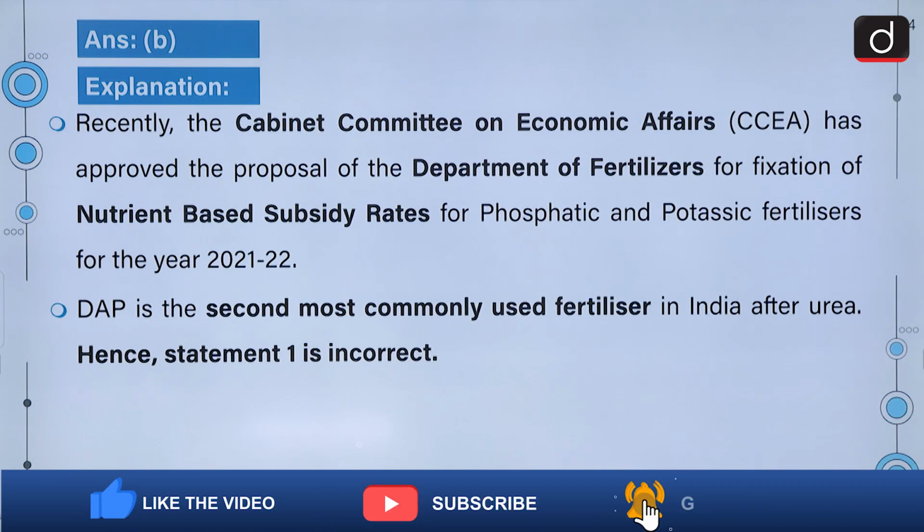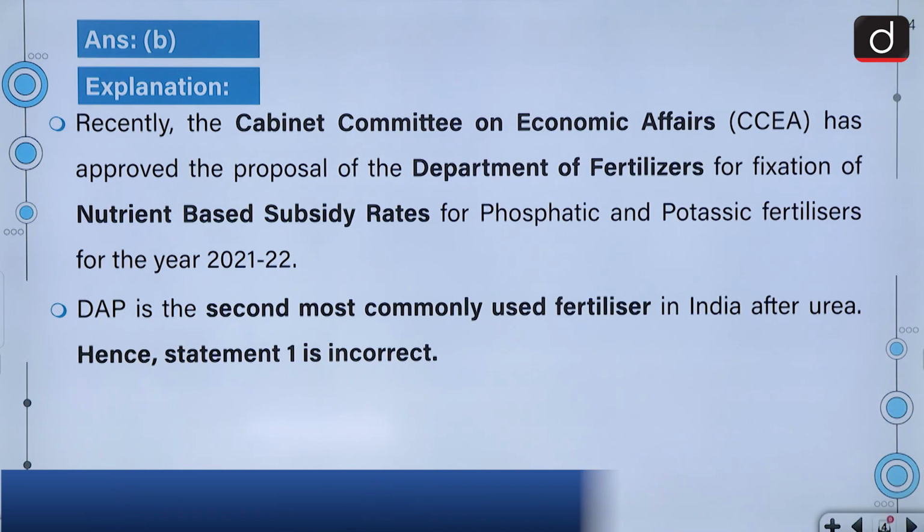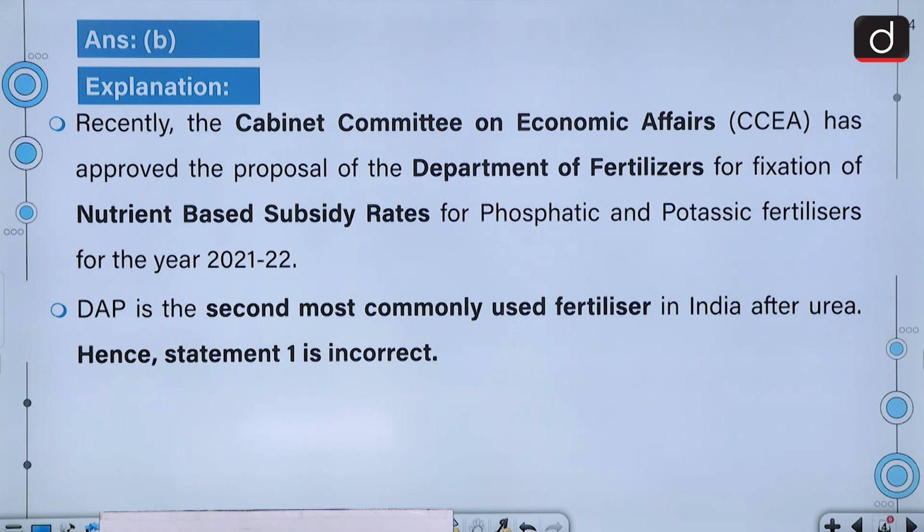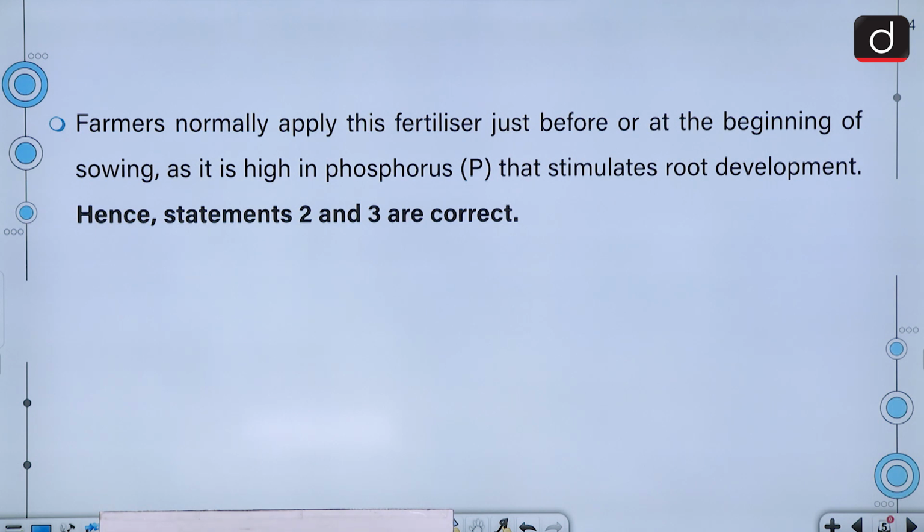Let us look at the explanation. Recently, the Cabinet Committee on Economic Affairs, that is CCEA, has approved the proposal of Department of Fertilizers for fixation of nutrient-based subsidy rates for phosphatic and potash fertilizers for the year 2021-22. DAP is the second most commonly used fertilizer in India after urea. Hence, statement 1 is incorrect. Farmers normally apply this fertilizer just before or at the beginning of sowing as it is high in phosphorus that stimulates root development. Hence, statements 2 and 3 are correct.